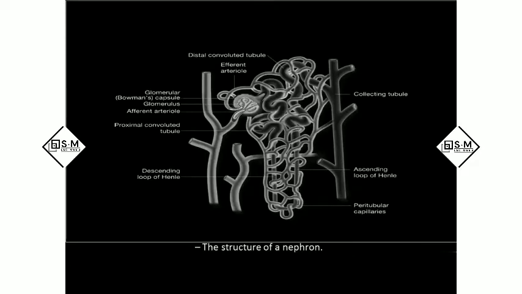Again, you can see in this picture, this is the renal artery, this is the afferent arteriole, this is the efferent arteriole, and this we call the glomerulus. This is Bowman's capsule. Glomerulus plus Bowman's capsule together is referred to as the renal corpuscle. Coming to the tubular system, we have the PCT, proximal convoluted tubule, and this is the loop of Henle. In the loop of Henle, this part is the descending limb and this part is the ascending limb. And this is the DCT, distal convoluted tubule, and this is the collecting tubules.